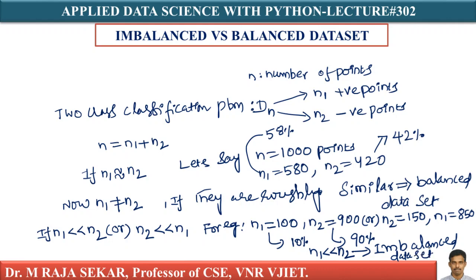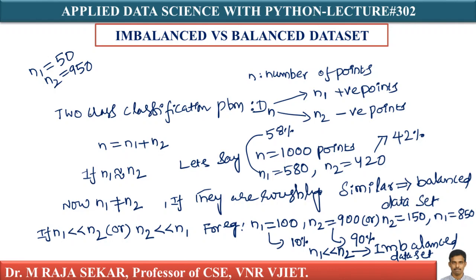If you have an imbalanced data set, how do you deal with it? That's important. An imbalanced data set can create problems. Let me show a problem with the k nearest neighbors algorithm itself. With imbalanced data sets, there is something like severely or heavily imbalanced. If n1 equal to 50 and n2 equal to 950, is it not severely imbalanced?